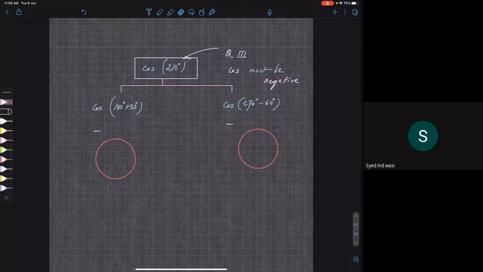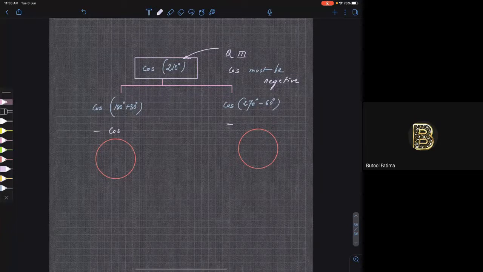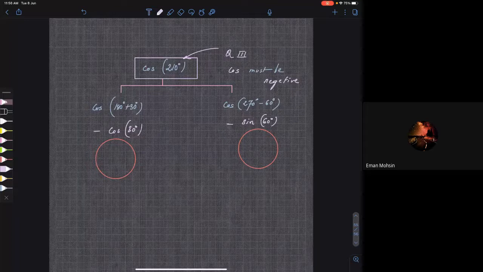Now tell me, whenever you have 180, cos will remain cos, sine will remain sine. So here I can write cos of 30. And should I put a minus sign in front or a plus sign? I'll put a minus sign because it is negative, right? Now here, whenever you have 270, cos will become sine. So I'll write sine of 60 and put a minus sign in front because obviously it is negative. Clear? So what is your answer?